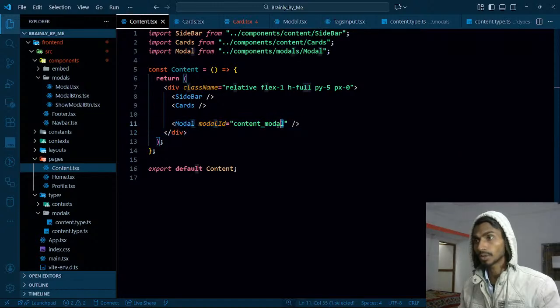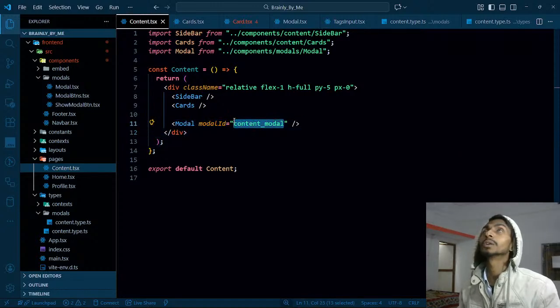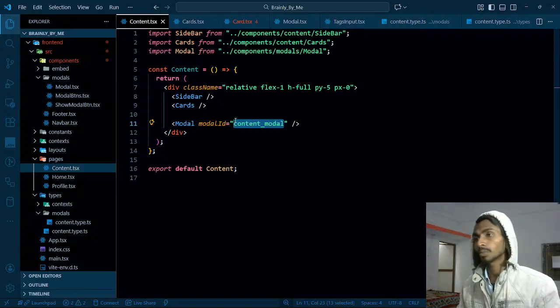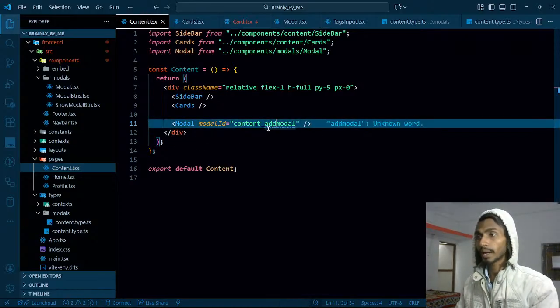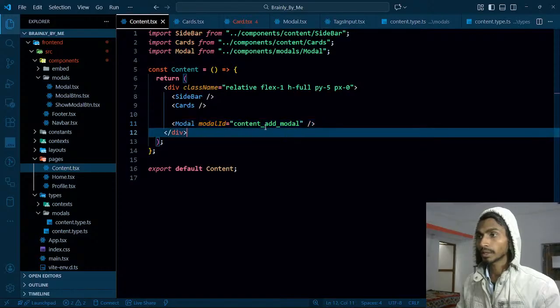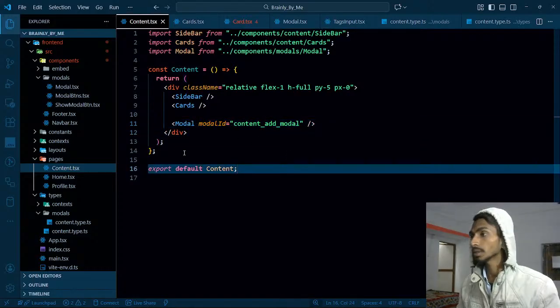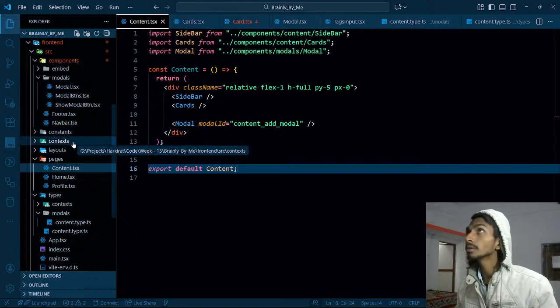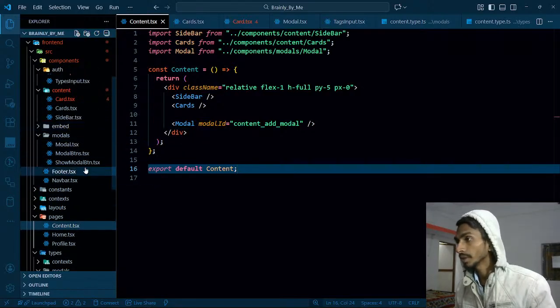Content page model. Okay, so content model, content post model, content add model, content add model. So this is gonna be that. And as for the button, where is the button? The button is on the nav bar, right? Yes. And where is the nav bar?